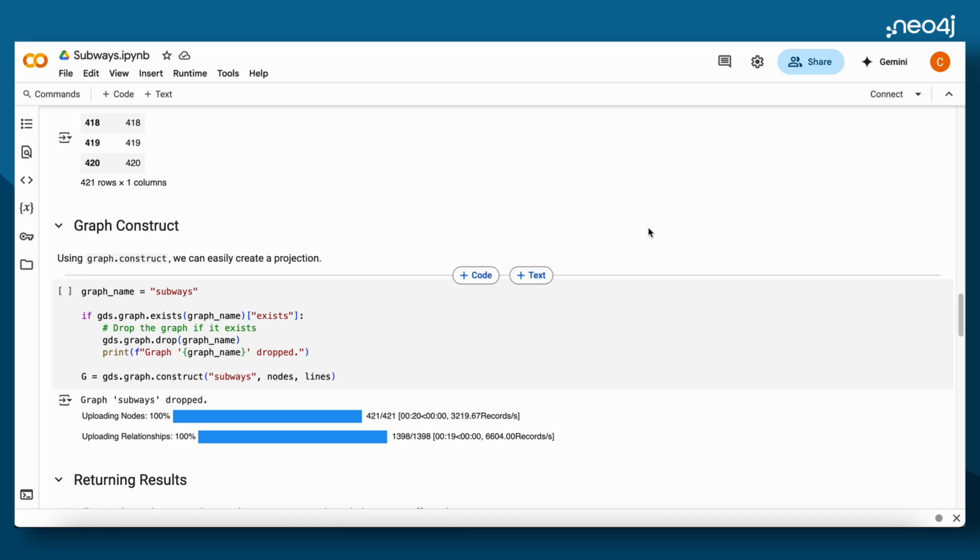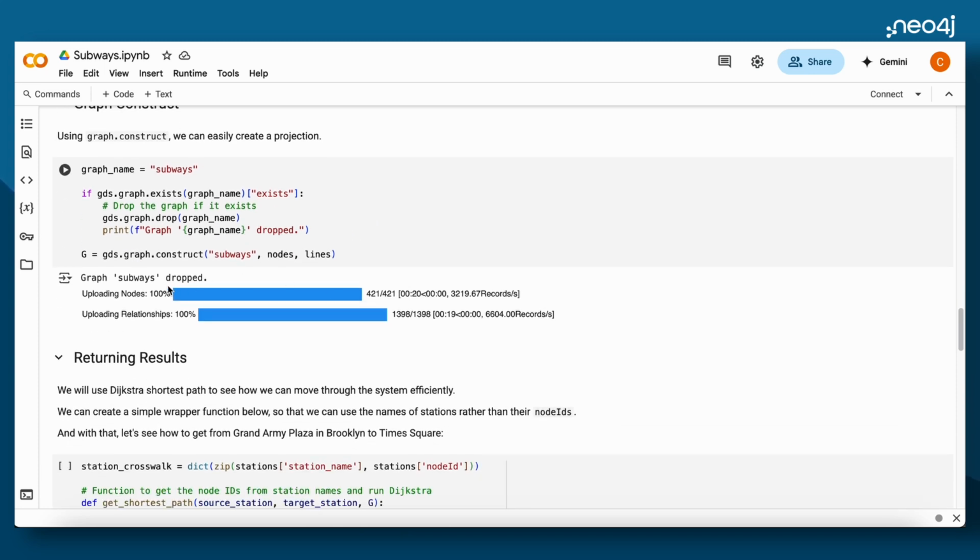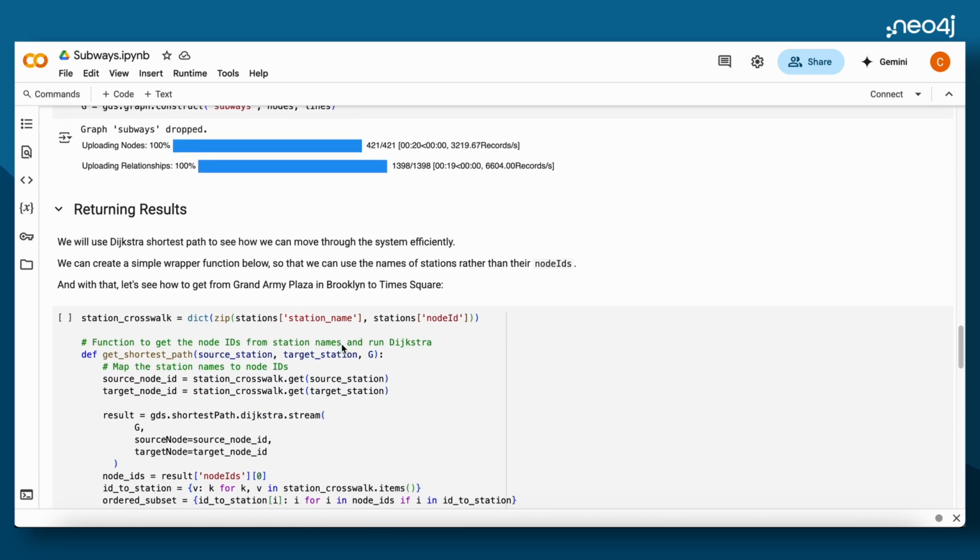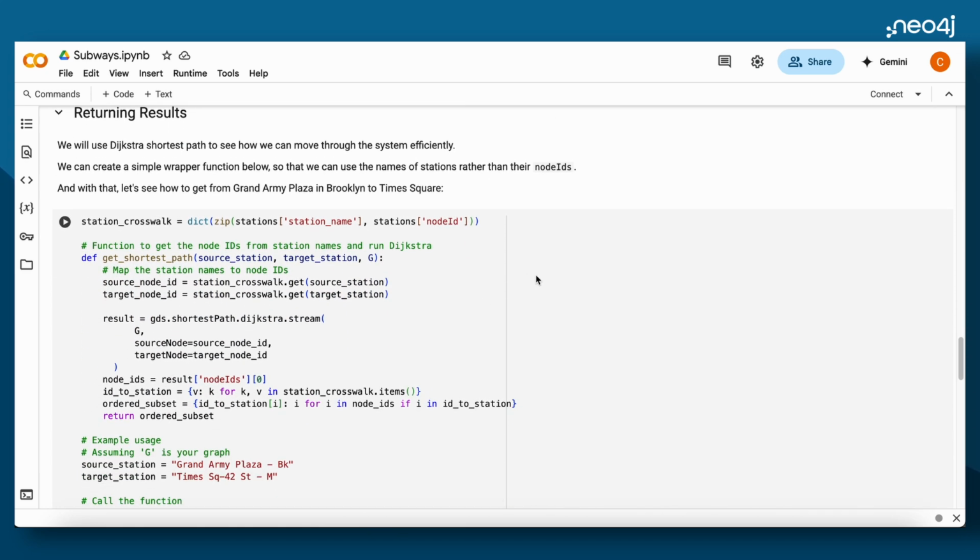And finally, to actually project the graph, which puts it in memory and allows you to run algorithms against it, we're going to use graph construct. So we're going to name our graph subways, and then if it already exists, we're just going to drop it. Then we're going to use graph construct using our nodes and lines data frames. Do that. Finally, we're going to use Dijkstra's shortest path to see how we can move through the system efficiently.